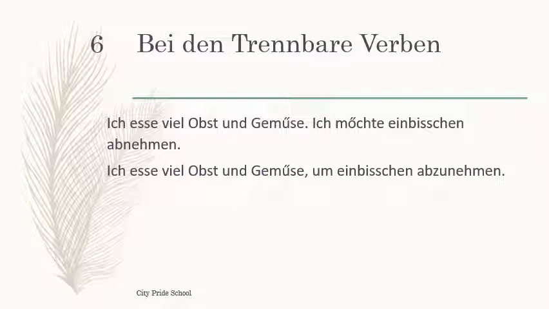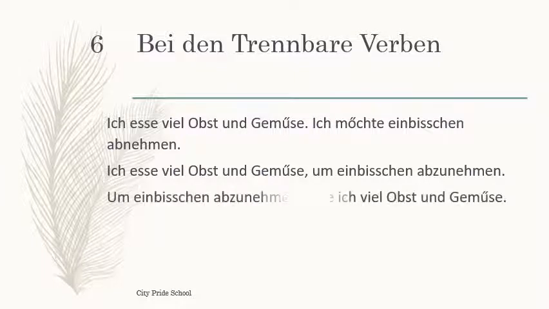Abnehmen is a separable verb, so zu comes between prefix and verb. That's why abzunehmen. Is this clear? And that should always be written as one word.